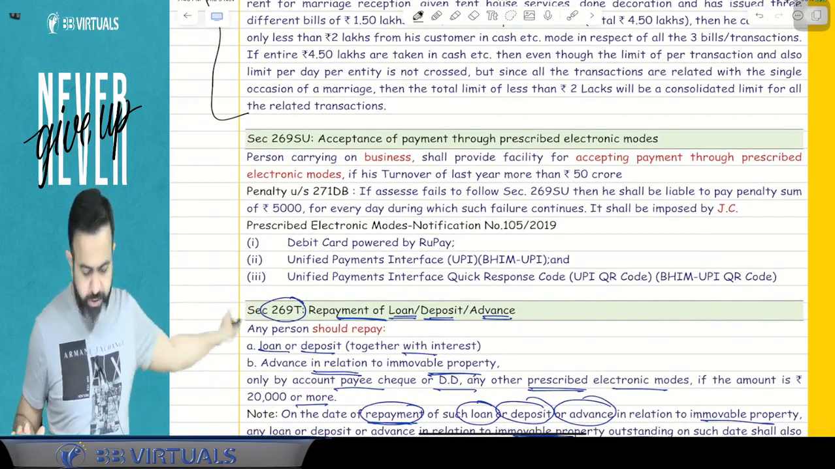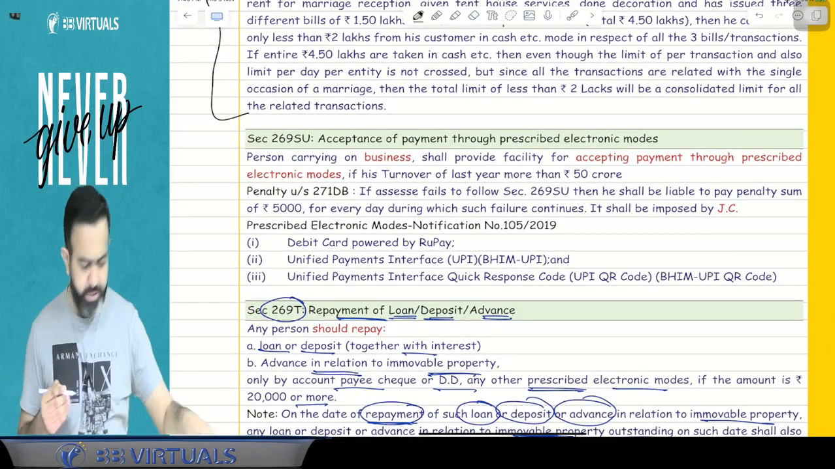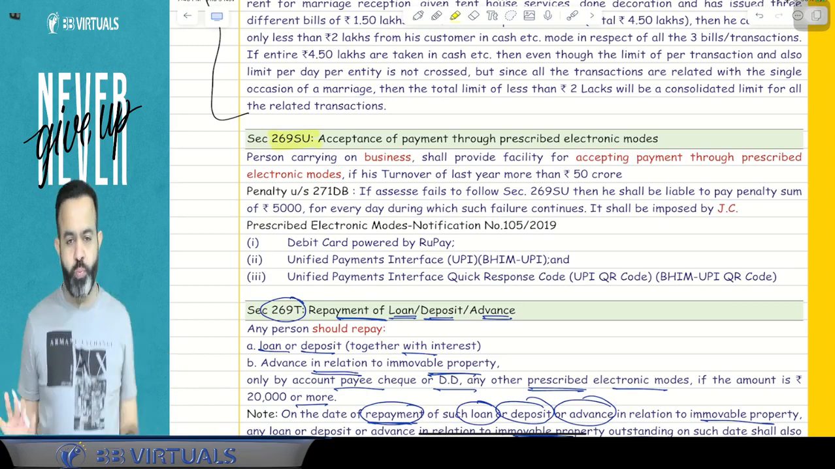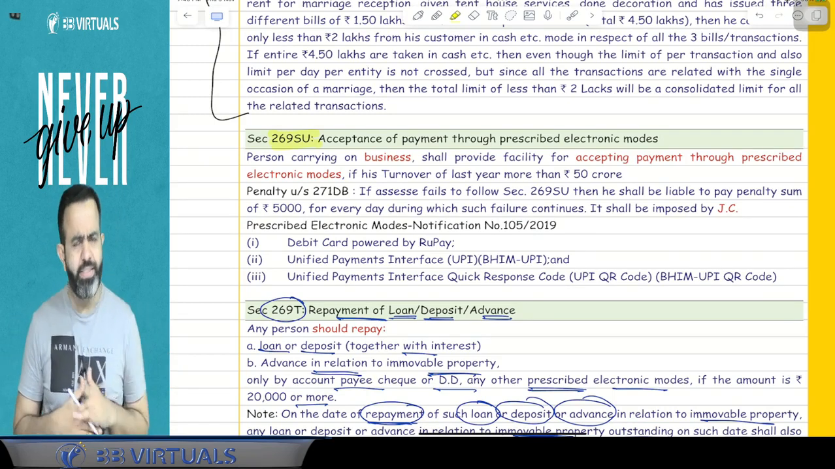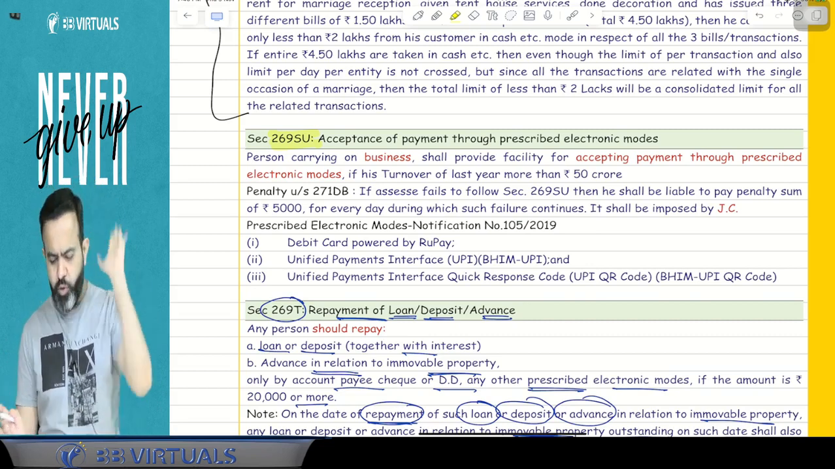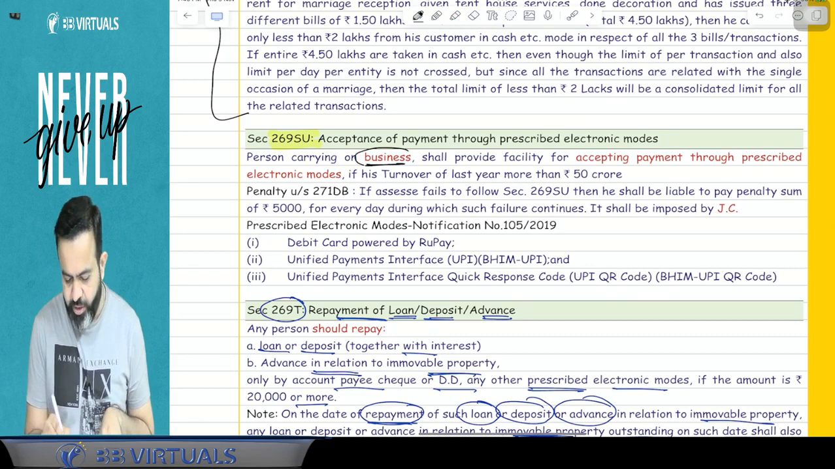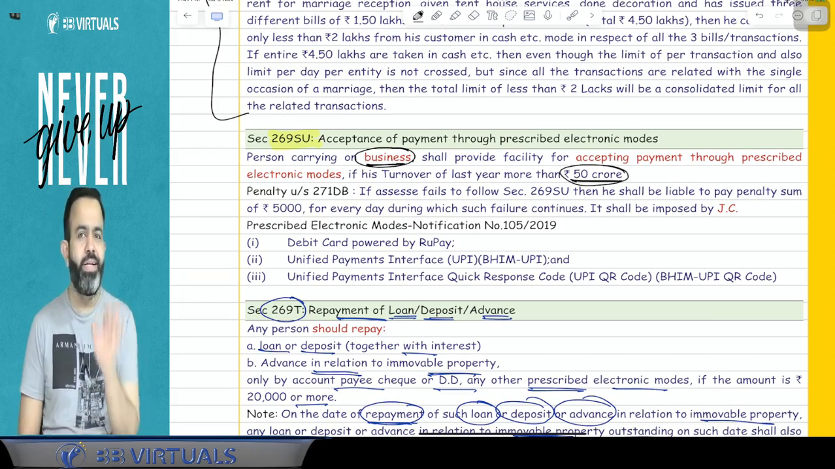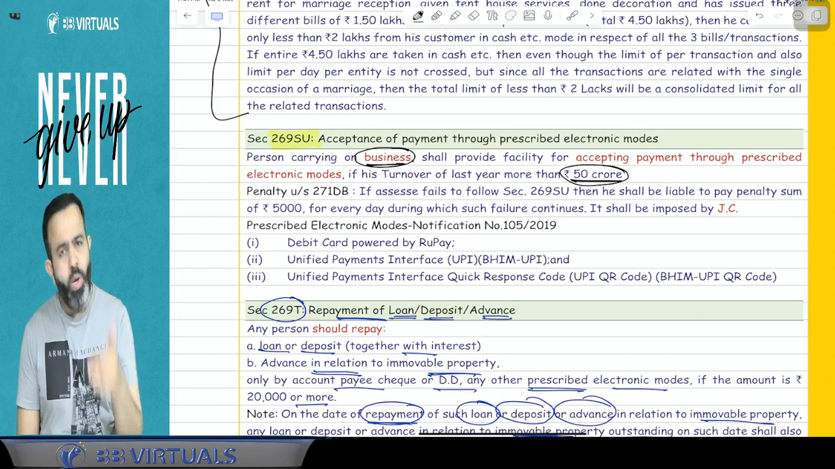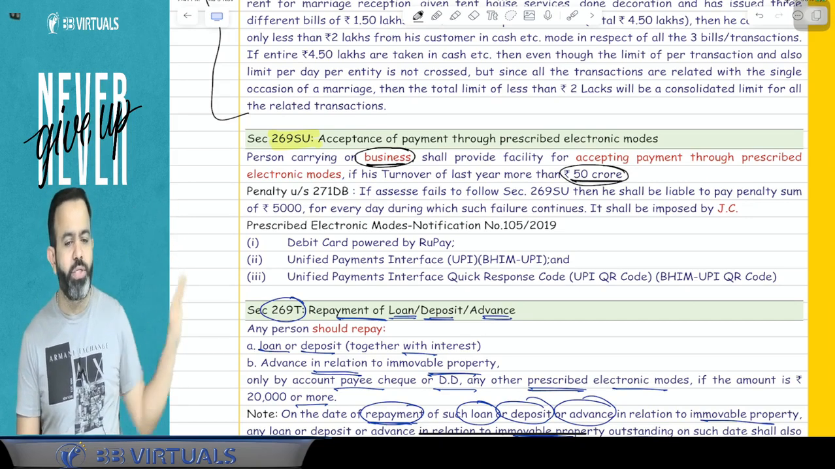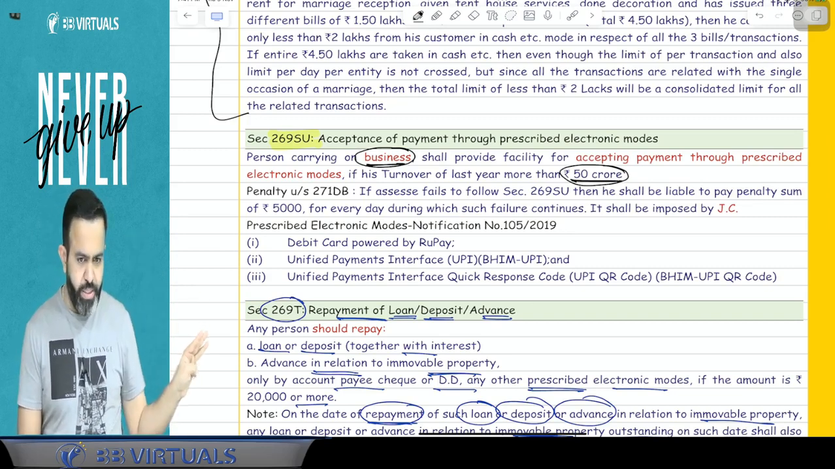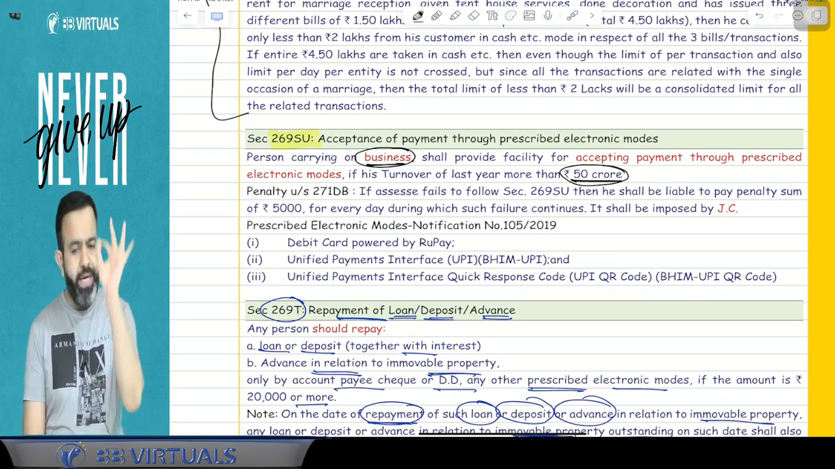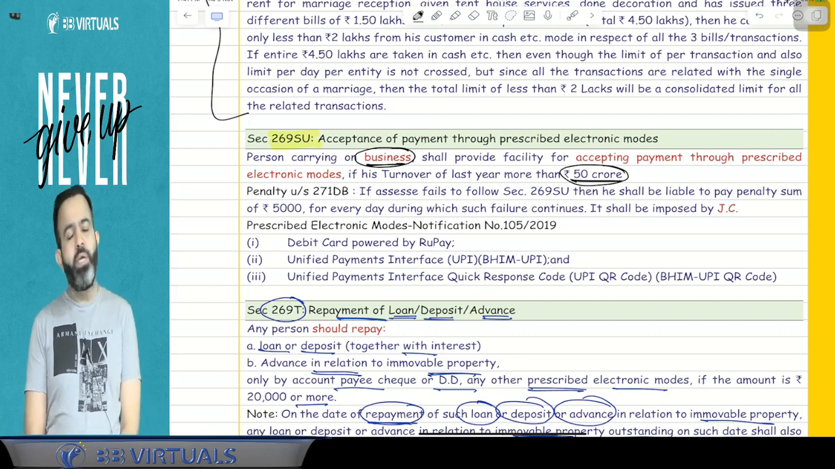There is one section, 269SU. Now try to understand what this particular section says. It says that if your last year turnover was more than 50 crore, and you are doing business, then in the current year you have to provide three payment options to your customers. It is mandatory.